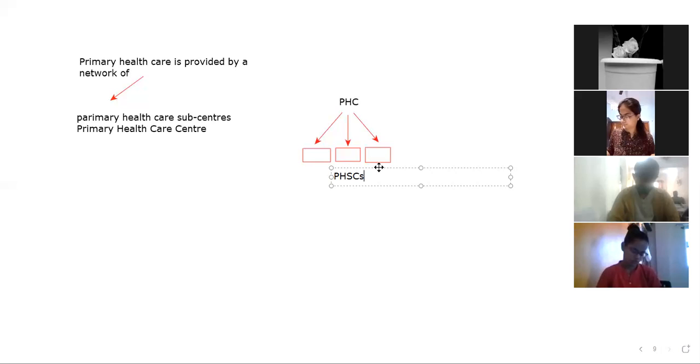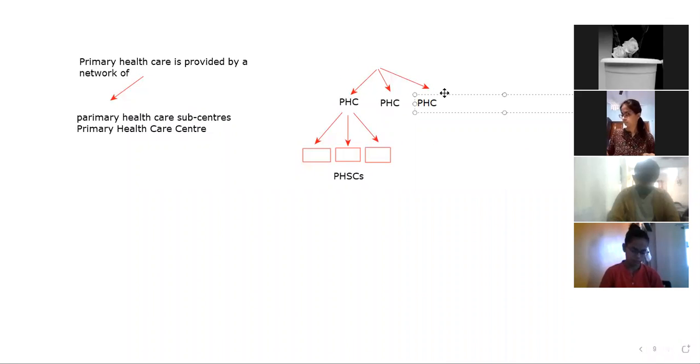And there may be a number of PHCs. Let's suppose one PHC is this, and the second PHC is this, and this is the third PHC, 3, 4, any number.